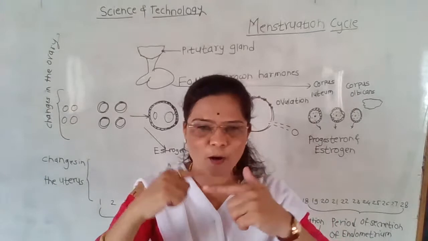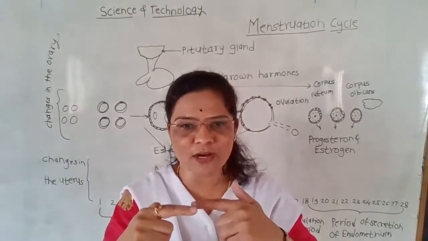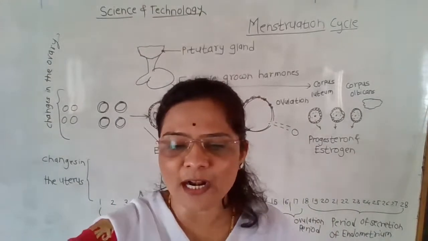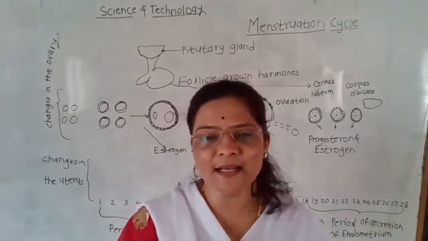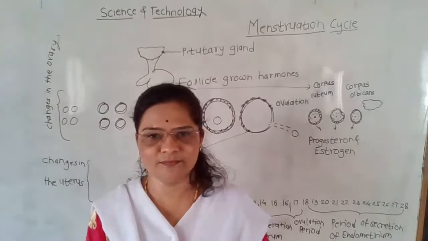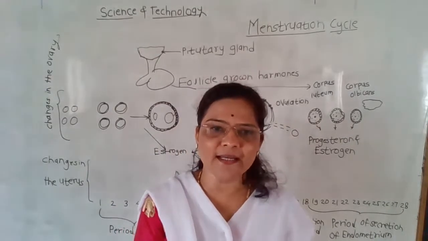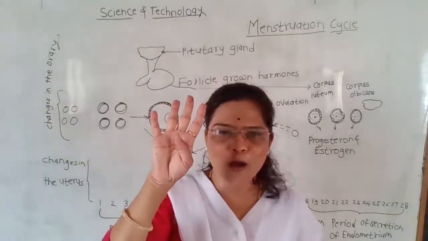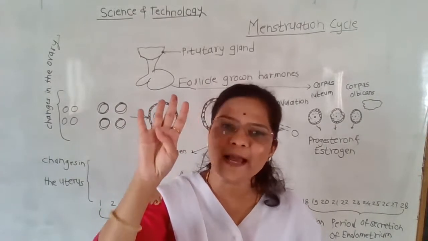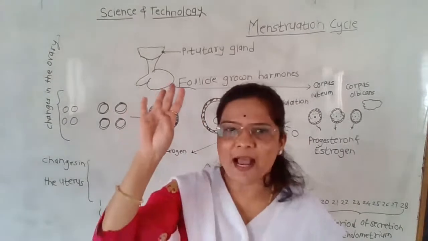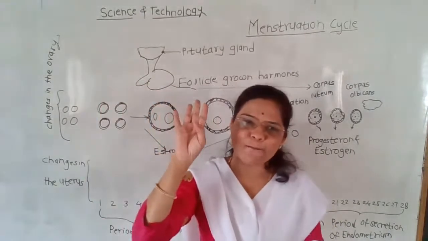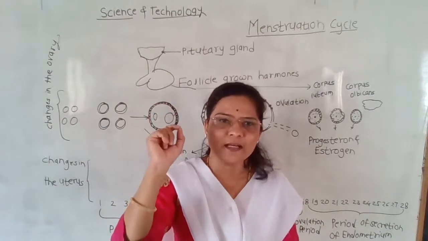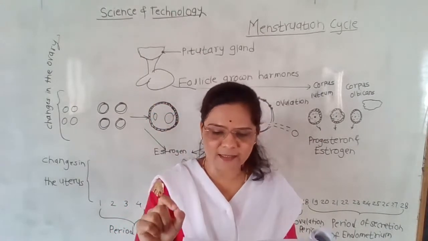The repetition of this cycle is very often after 28 to 30 days. Students, the menstruation cycle is a natural process and is controlled by four hormones, which are very important to carry out the whole menstruation cycle.